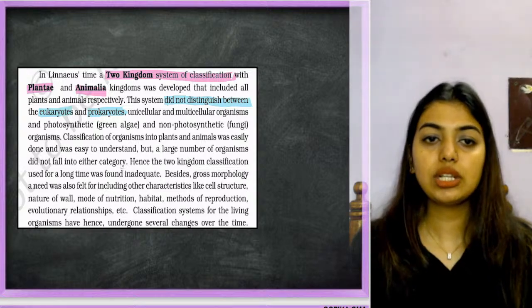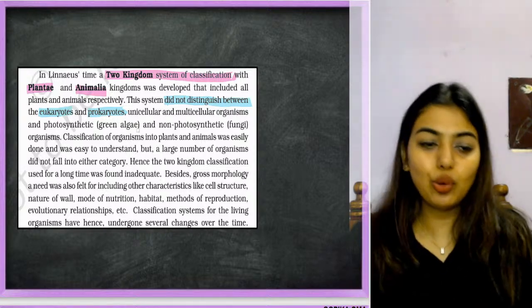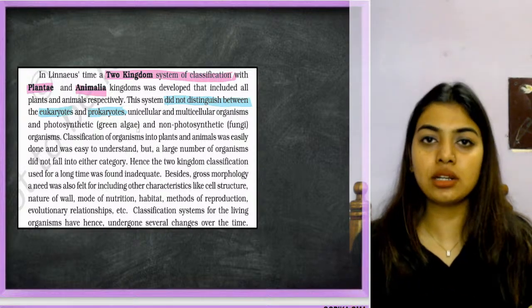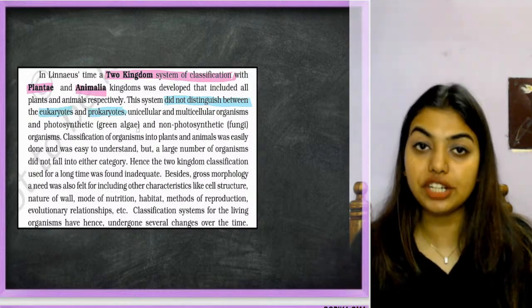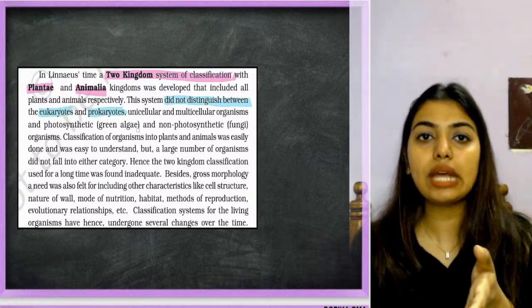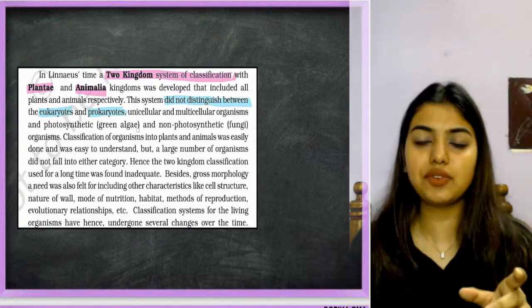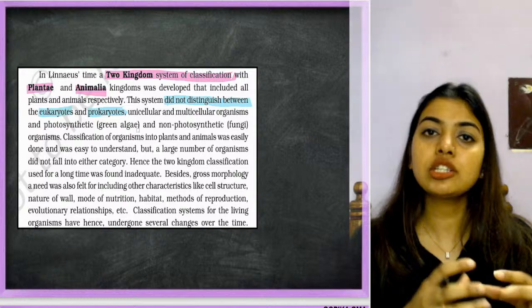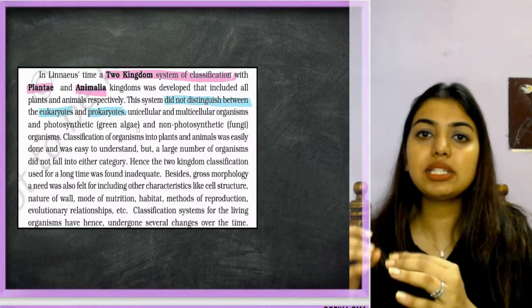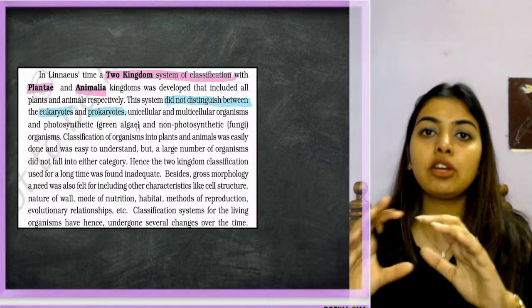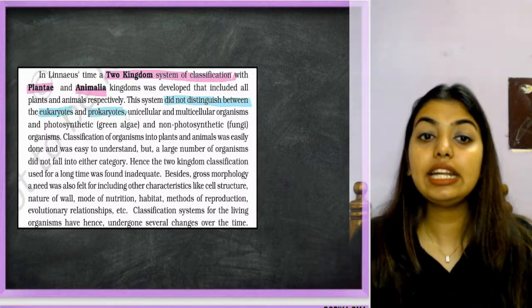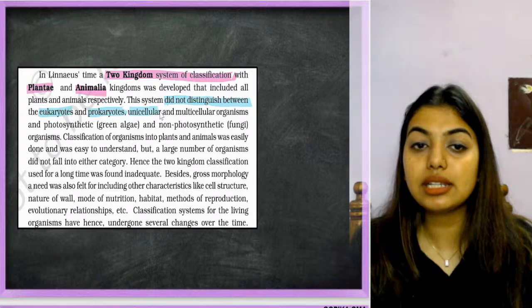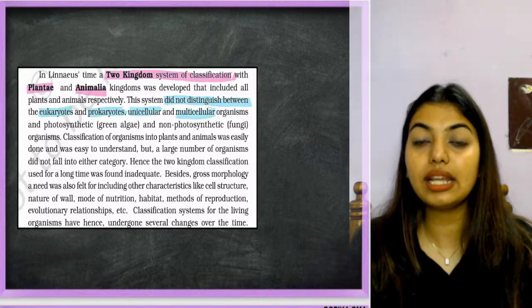So students, the first ever classification that I have to do is what? I have to categorize boys and girls. And I did not do the basic classification of classifying them depending on their gender. So eukaryote and prokaryote means what? That is the primitive classification, right? Prokaryotes means very primitive. Eukaryotes means a little more complex organism, depending on if they have the nuclear membrane or not. So that only he did not do. Then he did not do unicellular and multicellular. How can he not do that? Like, we have to categorize.